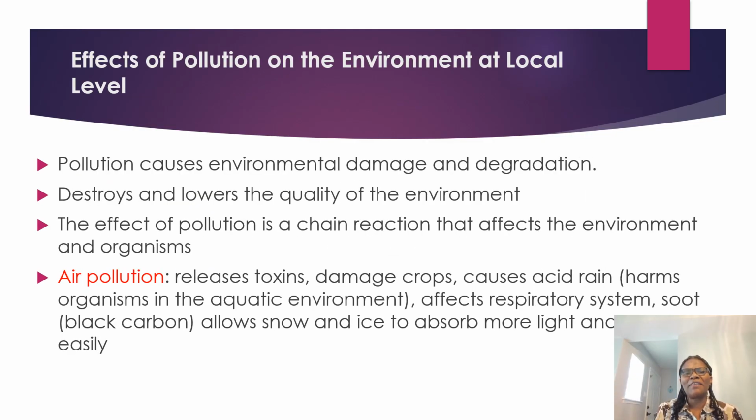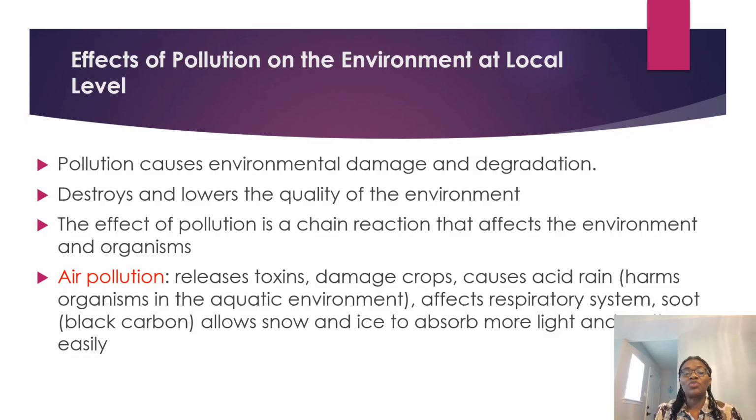Now, what are the effects of pollution? We're going to look at the effect this pollution causes on the environment at the local level, then later maybe at the global level. At the local level, we need to know that pollution causes environmental damage. That is, pollution damages the environment and it reduces the quality of the environment.